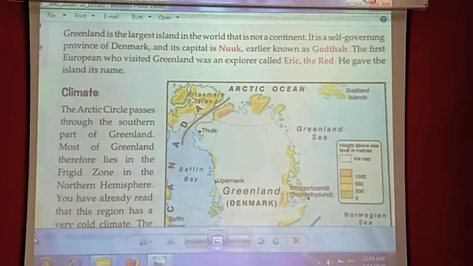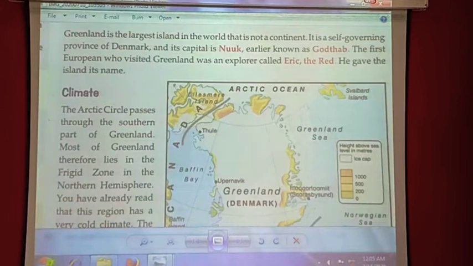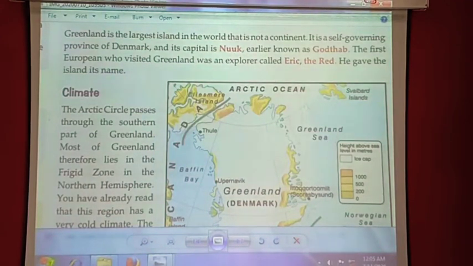Alright students, as you can see, this is the first page of our book and we have read about this. We have read that it's the largest island and it's not a continent. Then we read that it's a province of Denmark, meaning it is still a part of Denmark, but it has its own ruling organizations. Its capital is Nuuk, and earlier it was named Godthåb. The first European who visited was Erik the Red, who gave it the name Greenland.